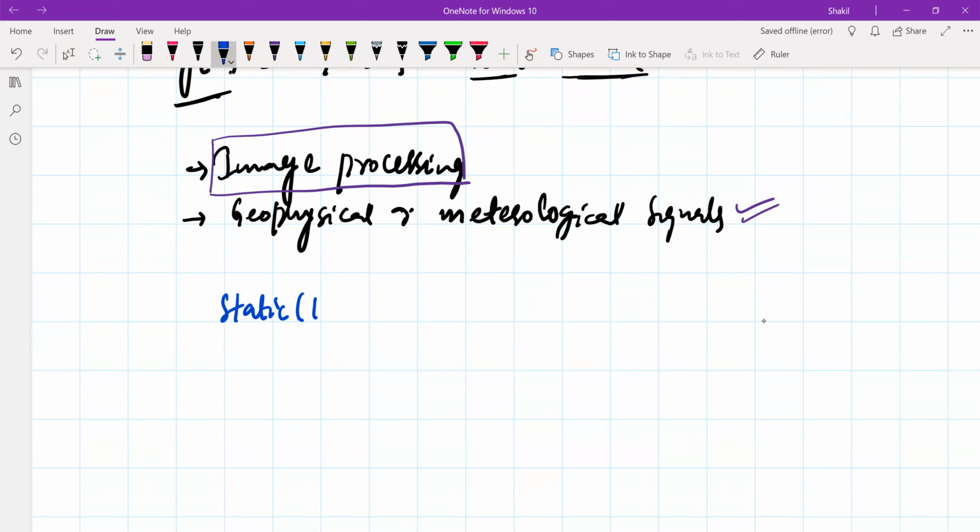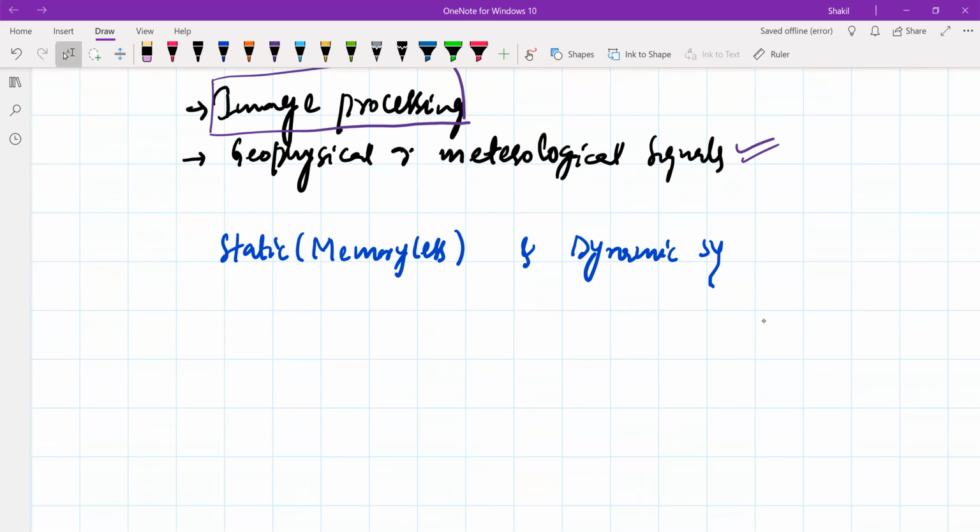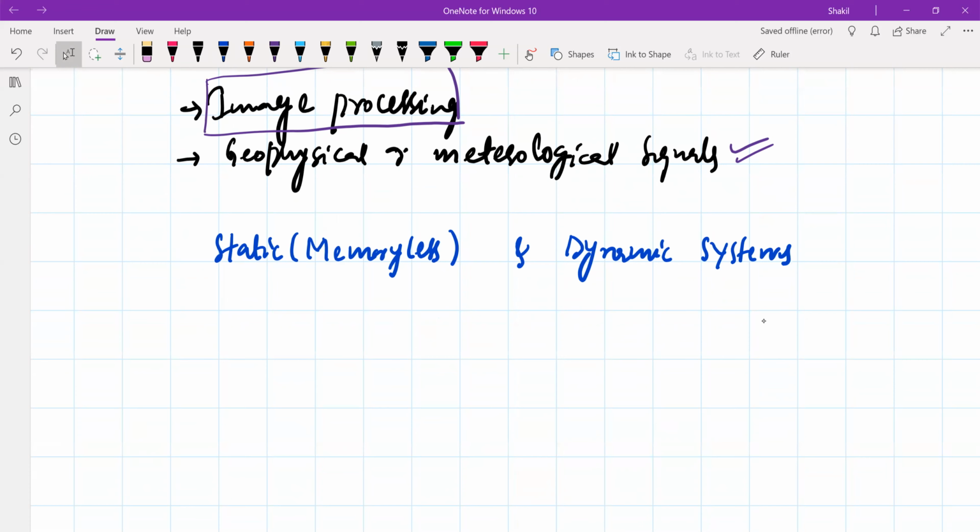Static systems are also sometimes referred to as memoryless systems, and dynamic systems. Static and dynamic systems are related to causal systems. Now, a system is said to be a memoryless system or static system if the output for